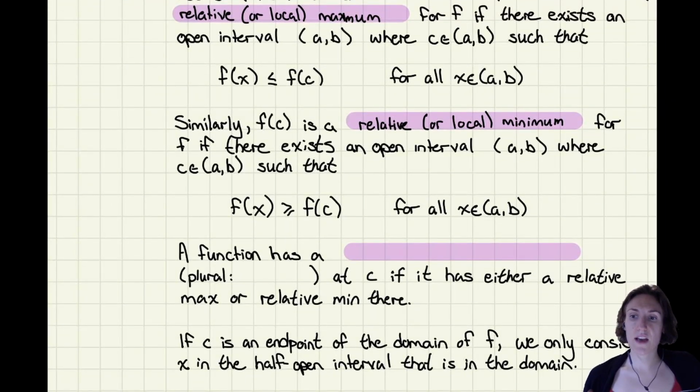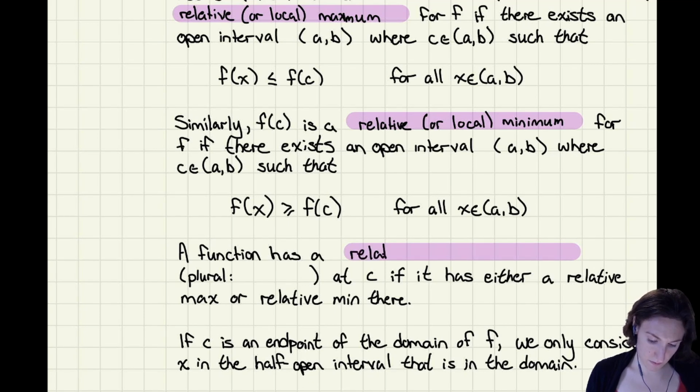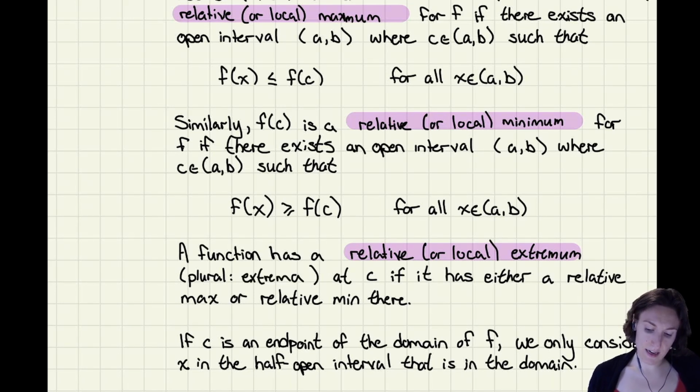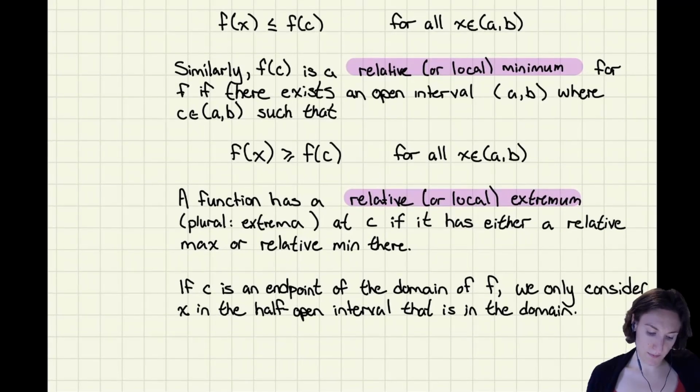And we say that f has a relative or local extremum if it either has a relative max or a relative min. So if I want to refer to just maxes and mins in general, we call them relative extremum, or extrema for plural. So f has a relative or local extremum, or plural extrema, if there's multiple, at C, if it either has relative max or relative min.